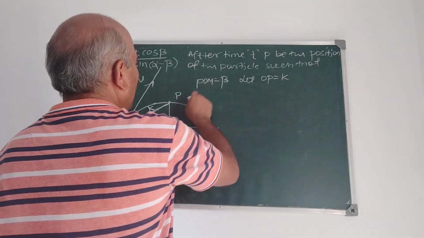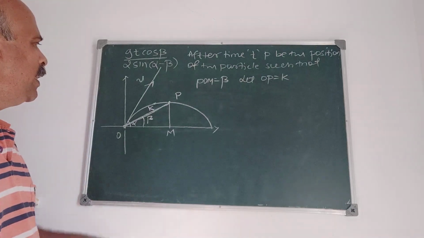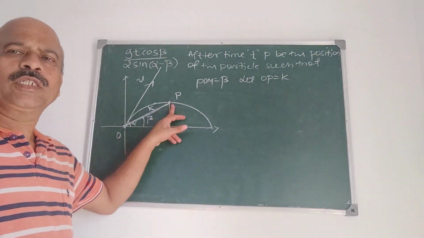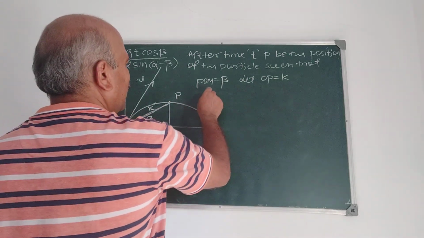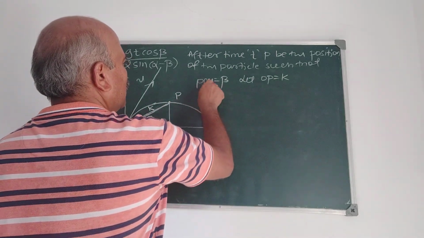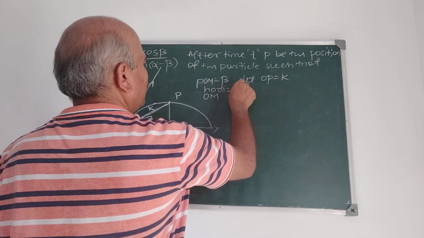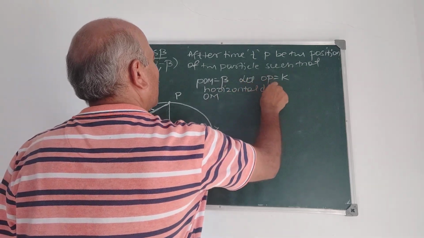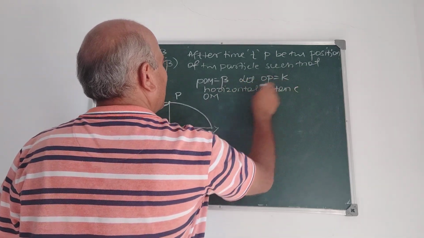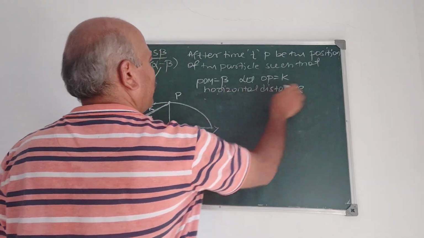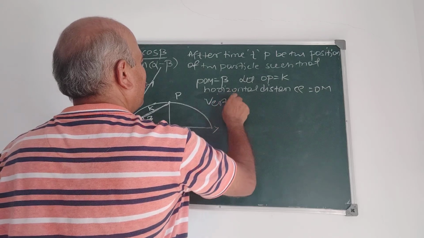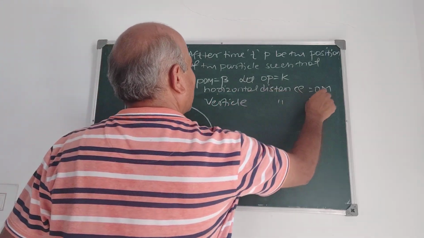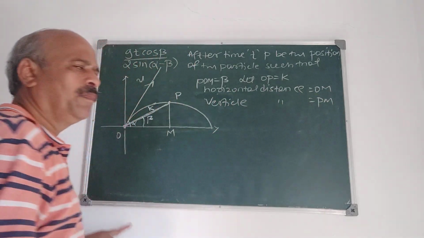Now we take the horizontal and vertical distances covered by this particle in time t. What are the horizontal and vertical distances? The horizontal distance is OM and the vertical distance is PM.